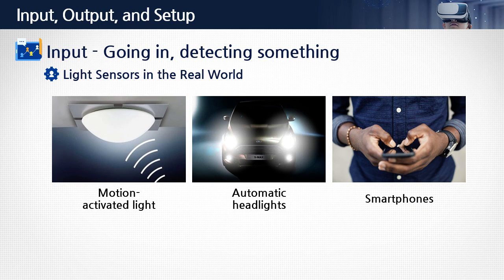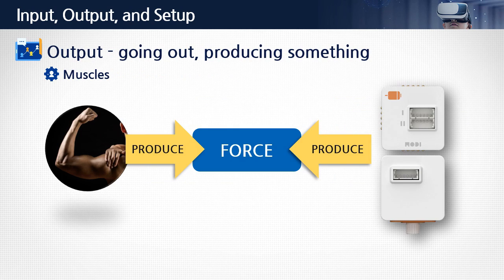There are lots of light sensors in the real world, like in motion-activated lights. These can be indoors or outdoors. Many cars have headlights that turn on when it gets dark. They even turn on in tunnels if they're dark enough. Most smartphones can change the screen brightness depending on the ambient lighting. A dim screen is no use in bright sunlight, right? When it detects bright light, it bumps up the screen brightness to match.